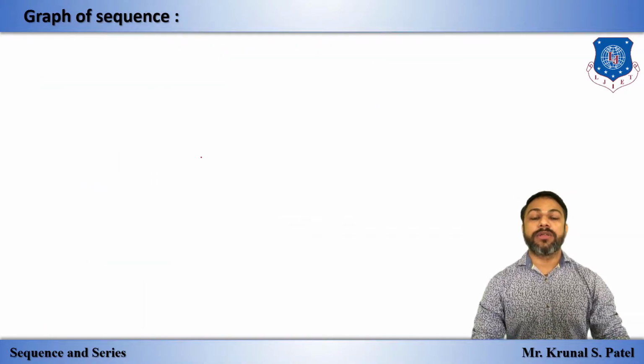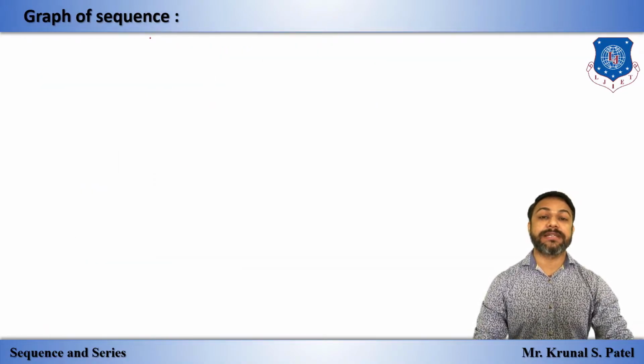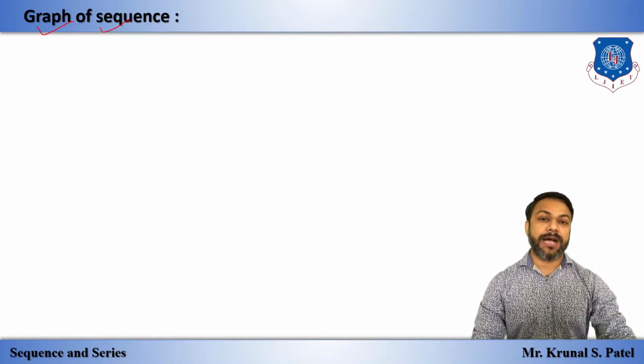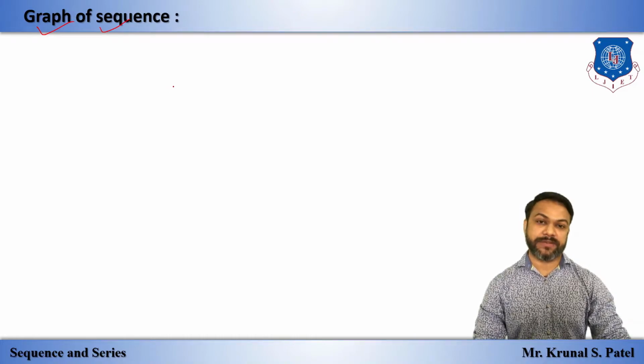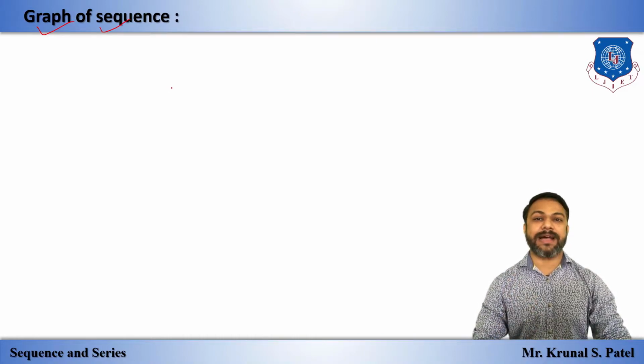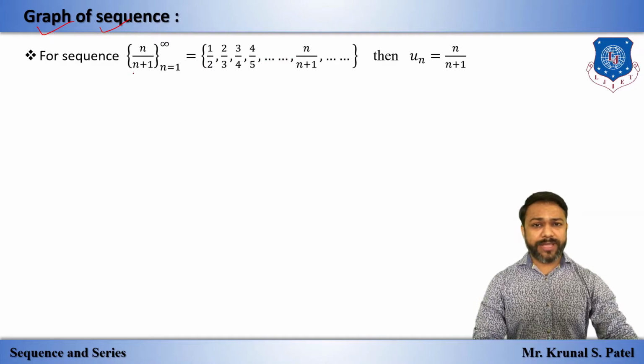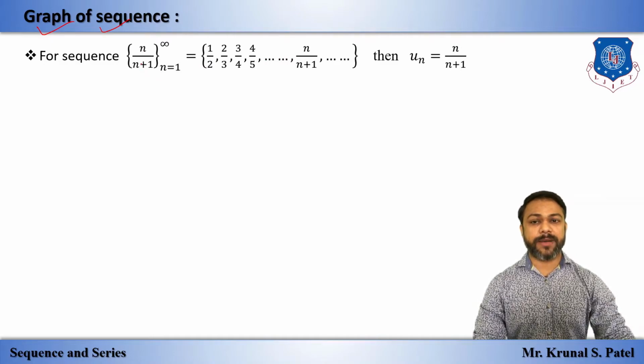Now we'll understand what convergence and divergence are. Before that, let's have a look at the graph of the sequence, how we can form the graph of a sequence, and from this graph you can understand convergence or divergence. We have one sequence, n upon n plus 1, where n runs from 1 to infinity. If we start with n equal to 1, we get 1 by 1 plus 1, that is 1 by 2.